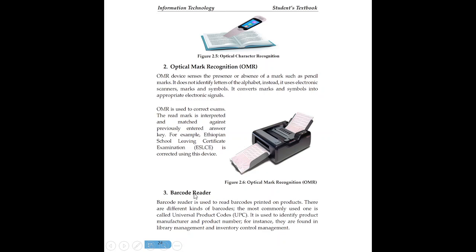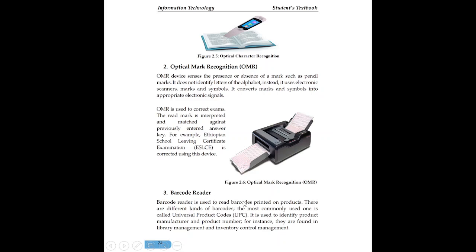The barcode reader is used to read codes printed on products. As the name implies, there are codes on the backside of different products, including plastic water bottles and biscuits, on the plastic cover. There is a code that cannot be read by humans. This code is called a barcode, and the device that reads this code is the barcode reader.